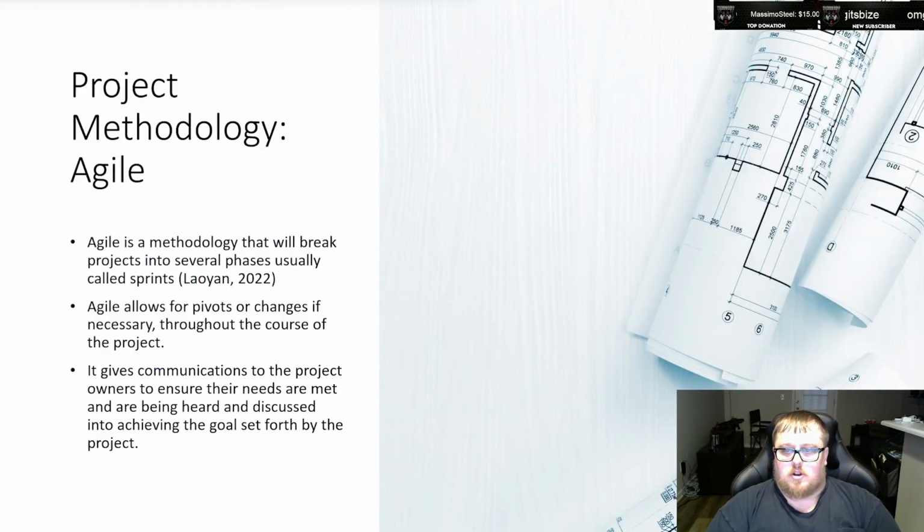The methodology we're going to use for the project is Agile. Agile will break the project into several phases. We usually call them sprints. It allows for any pivots or changes if necessary throughout the course of the project as we get into it and see that maybe an objective needs to go this way or to the left or to the right. It also allows communication for the project owners to ensure that their needs are being met.